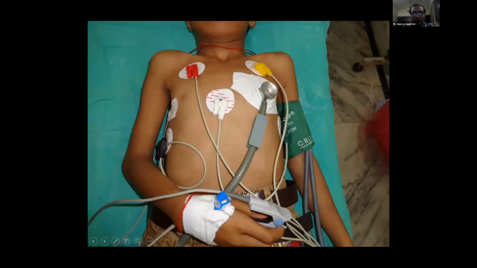To emphasize the use of a precordial stethoscope for these children, it is very essential to have a precordial stethoscope to assess the respiratory as well as the cardiac sounds in every patient.